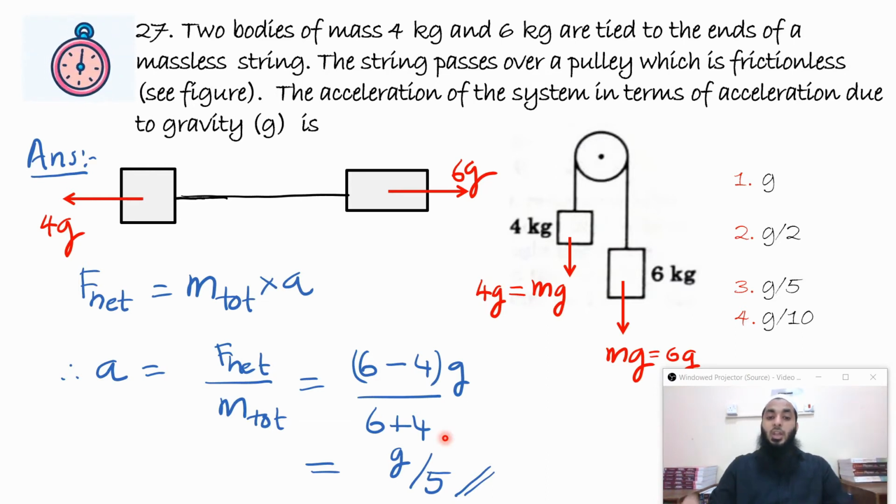Do it like this. If someone does not understand this method, they can do the free body diagram separately for both the masses, and then they can eliminate tension to find the acceleration.